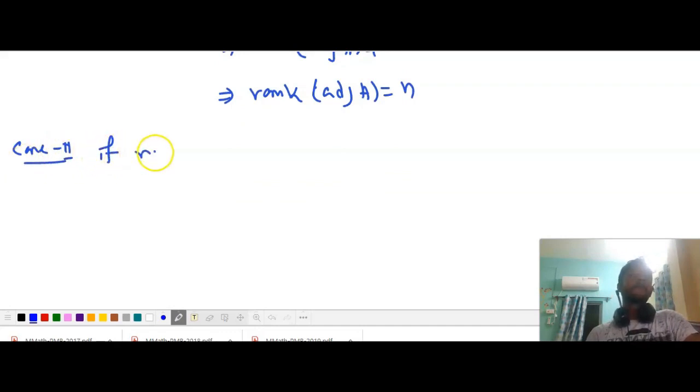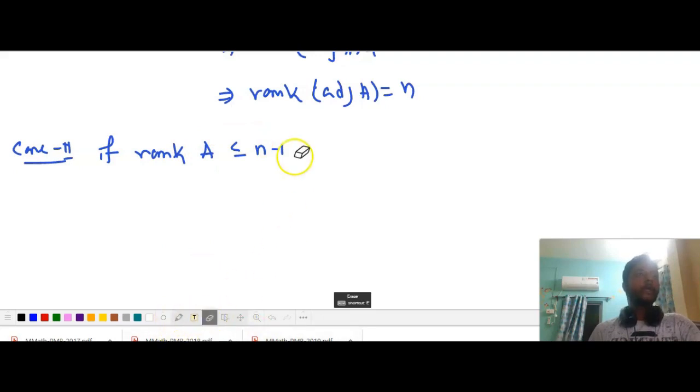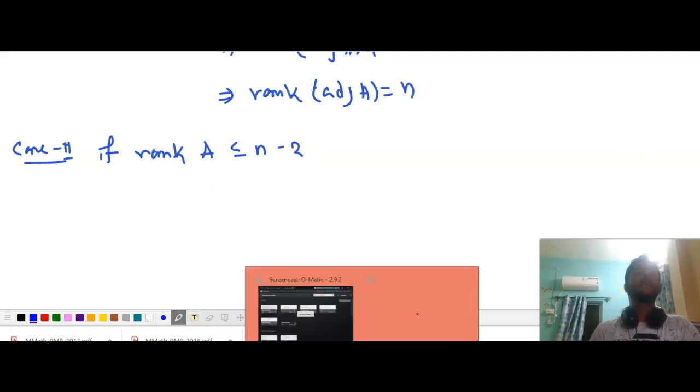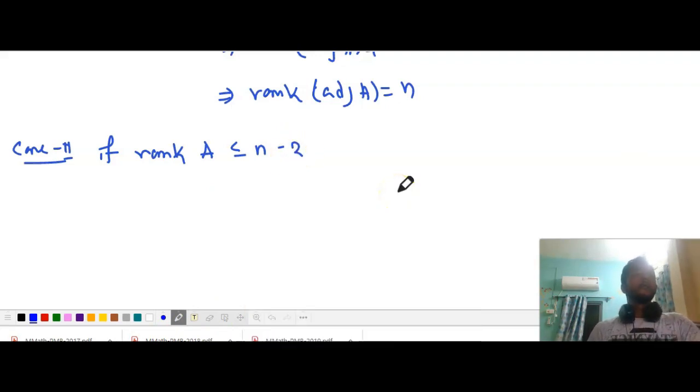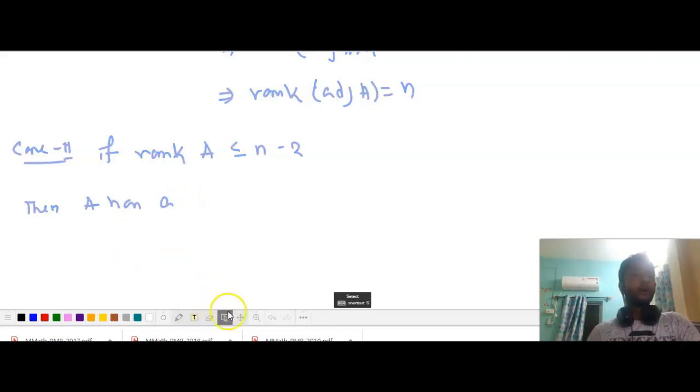If rank of A is less or equal to n minus 2, then we are saying that rank of A is less or equal to n minus 2.